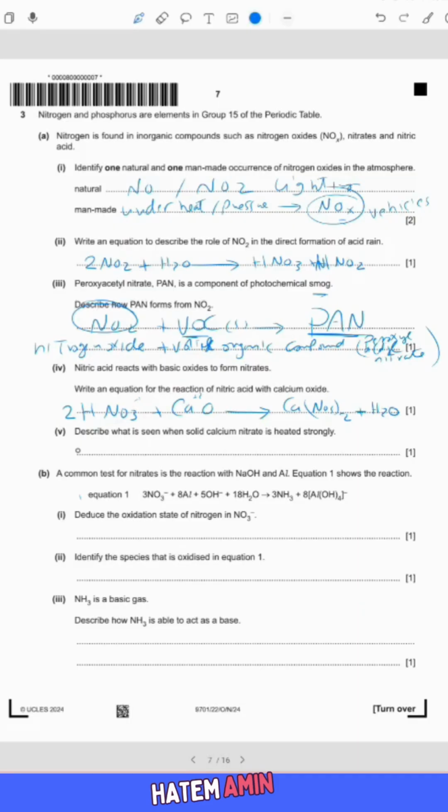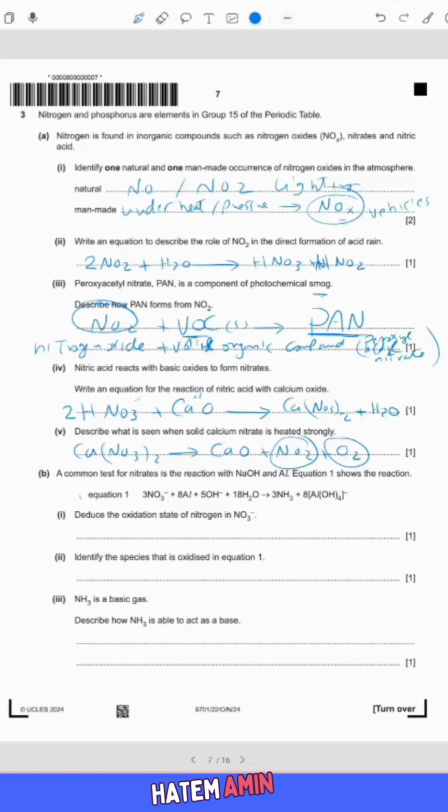To write the equation: Ca(NO3)2. Okay, this is the equation. If we heat it very well, it can produce what? CaO, calcium oxide, plus NO2 plus O2. Now this oxygen gas is colorless, but NO2 is brown fumes, brown gas, which is NO2.